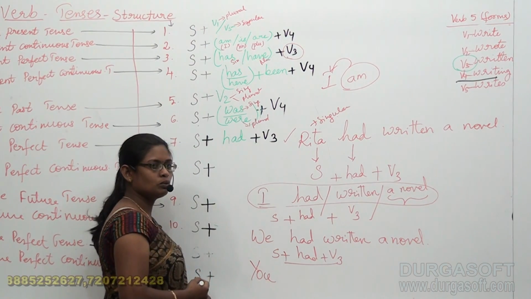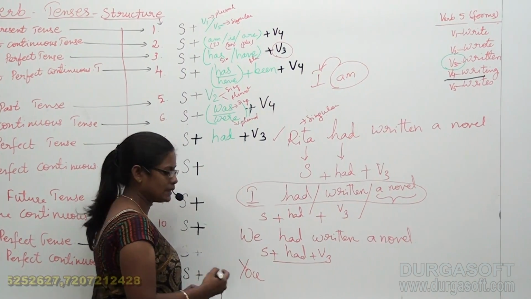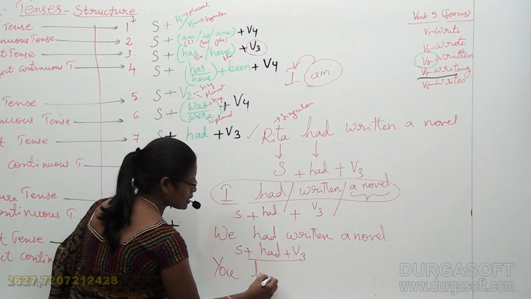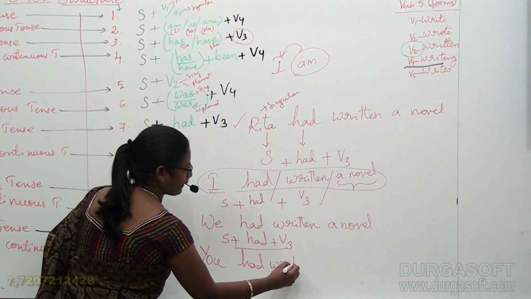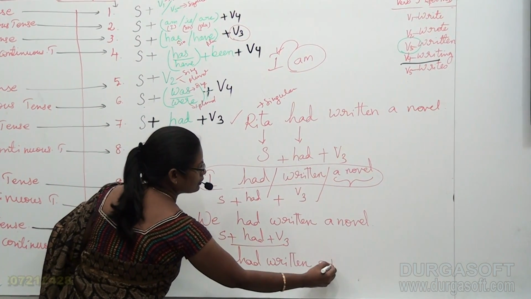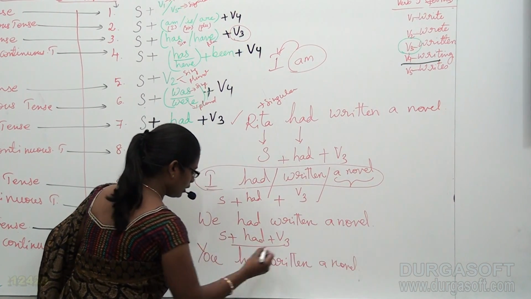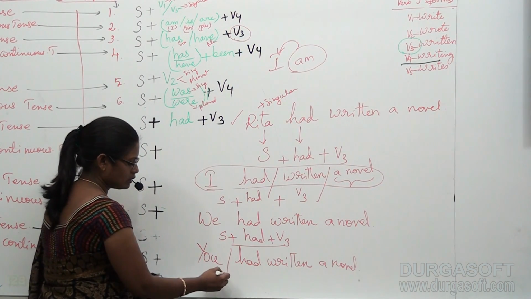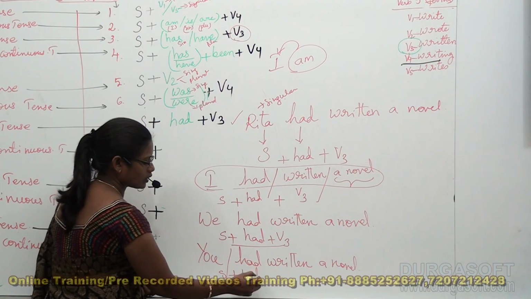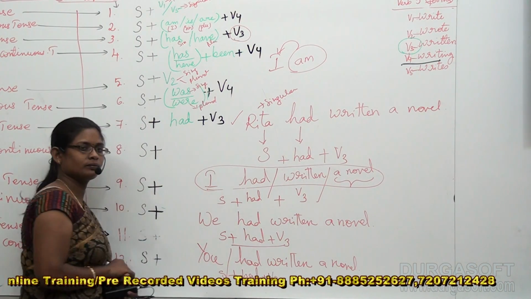Now let's deal with you. Even with you, had takes place here. You had written a novel. Even for the subject you, the same structure is to be followed.